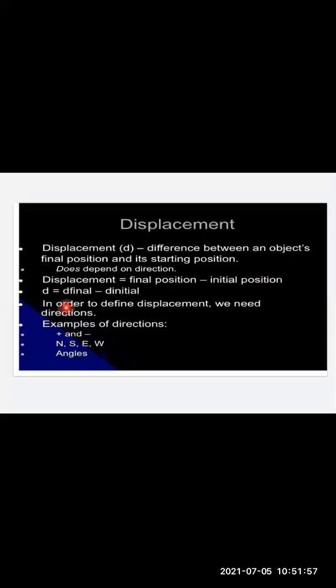Displacement is denoted by small d, which is equal to the final position minus the initial position. In order to define displacement, we need direction. Direction plays a very, very important part in displacement. Examples of these directions are positive direction, negative direction, west. You can also say angles.